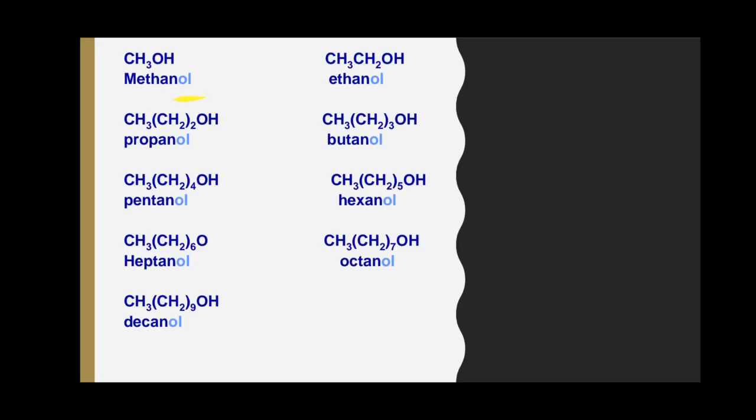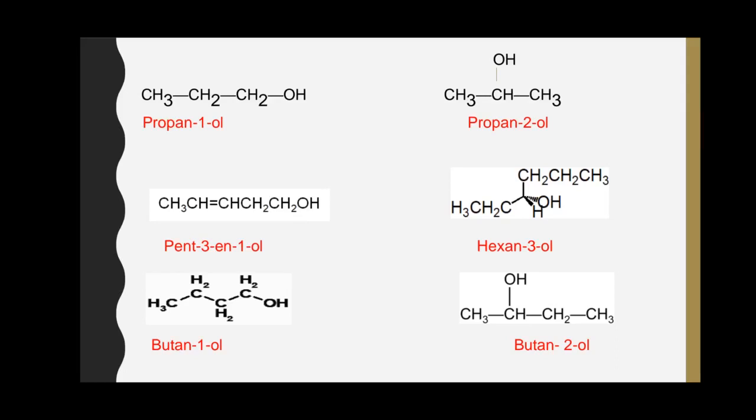This is methanol. In this molecule, the E letter from the parent methane is dropped and ol is added to the name. Hence, the name of this molecule is methanol. Similarly, this is ethanol. E has been dropped and substituted with ol. Propanol, butanol, pentanol, hexanol, and so on. In alcohols, when the carbon chain length is more than 2 carbon atoms, the position of the hydroxyl group should be mentioned with a specific number.